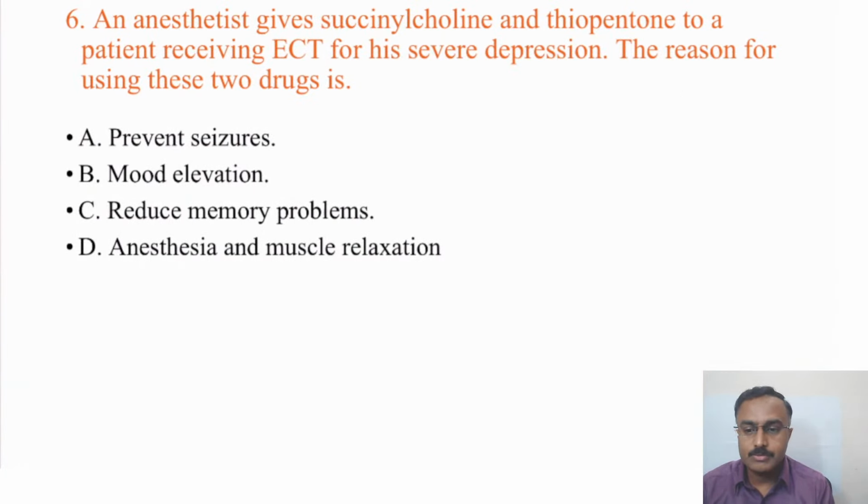One other question, unrelated to mood stabilizers: an anesthetist gives succinylcholine and thiopentone to a patient receiving ECT for severe depression. The reason for using these two drugs is, any answers?